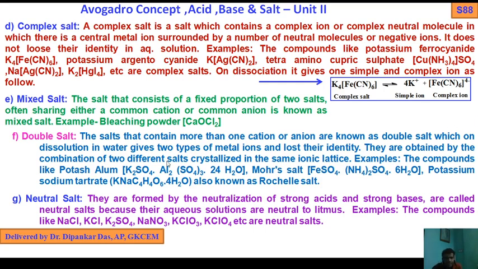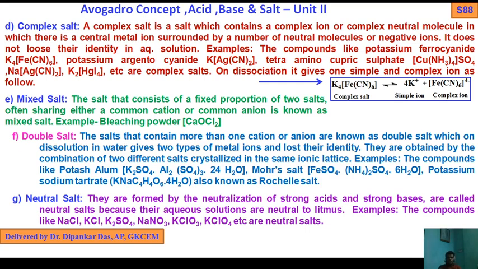They are obtained by the combination of two different salts crystallized in the same ionic lattice. Examples: potassium alum, K2SO4 Al2(SO4)3 24H2O, Mohr's salt, FeSO4 (NH4)2SO4 6H2O, potassium sodium tartrate, KNaC4H4O6 4H2O, also known as Rochelle salt.